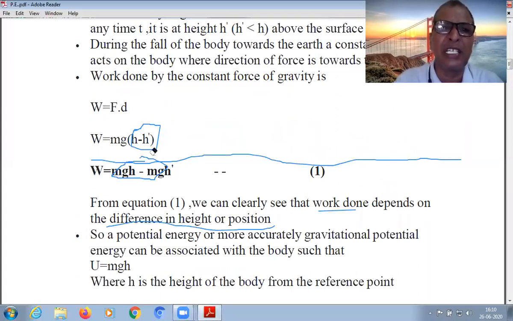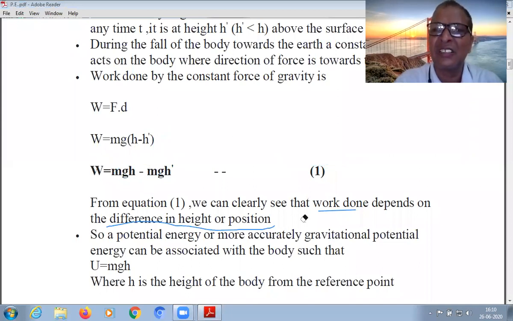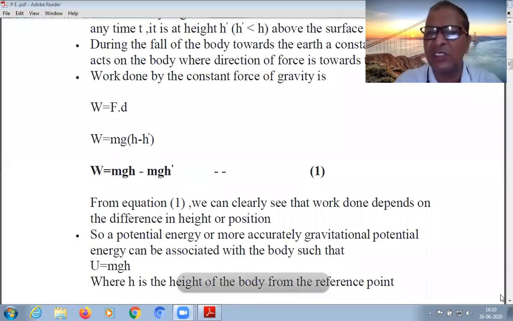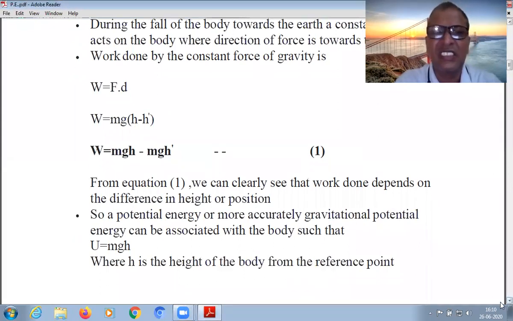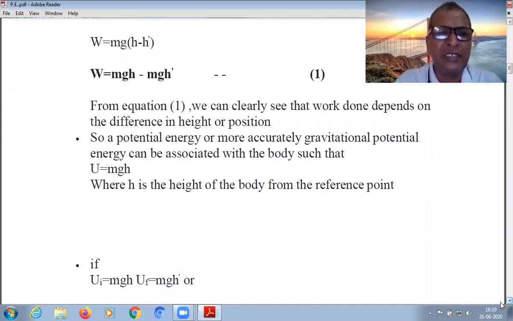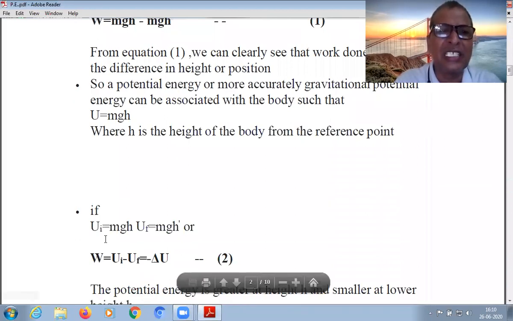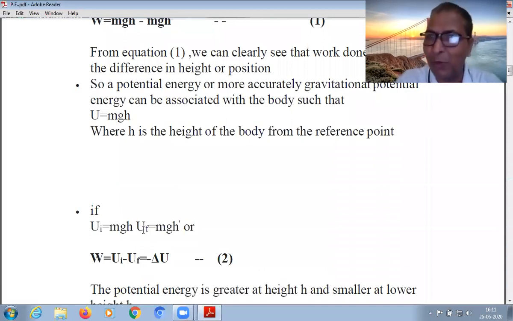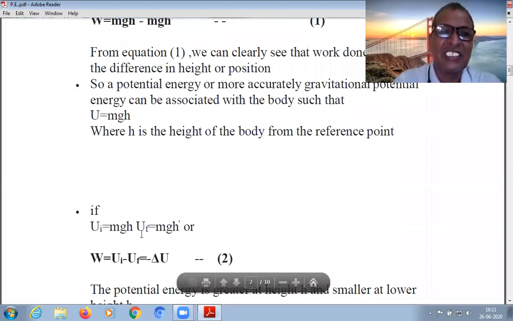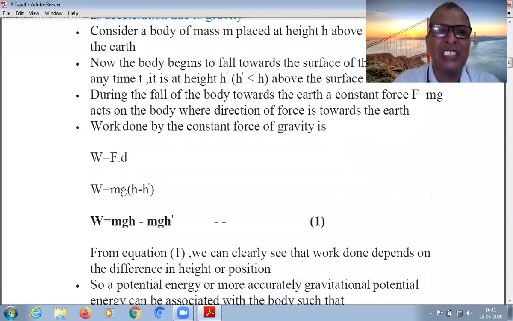So see very carefully here, in this case, all these lines here, remove. Now let us see this position, where h is the reference point. Here, when we have calculated the potential energy at two points, at one point between the reference point and the bottom, at h dash, it was mgh minus mgh dash that we have calculated here, mgh minus mgh dash, by equation 1.